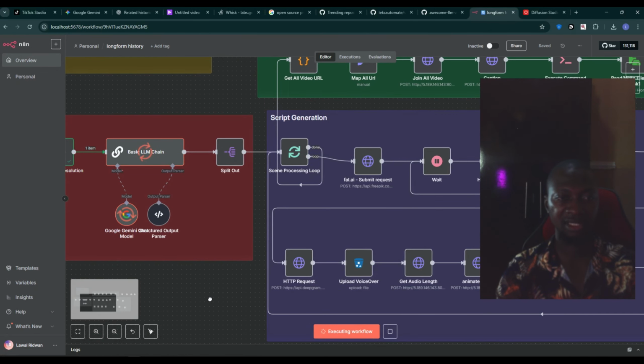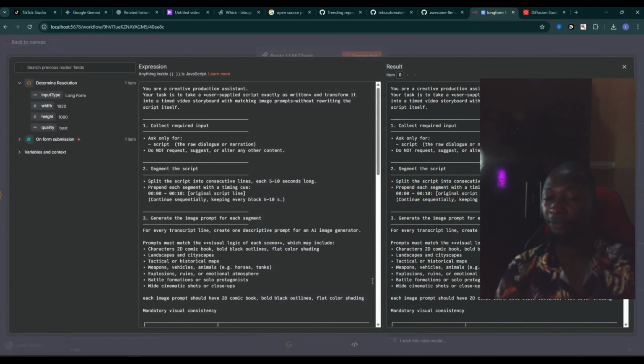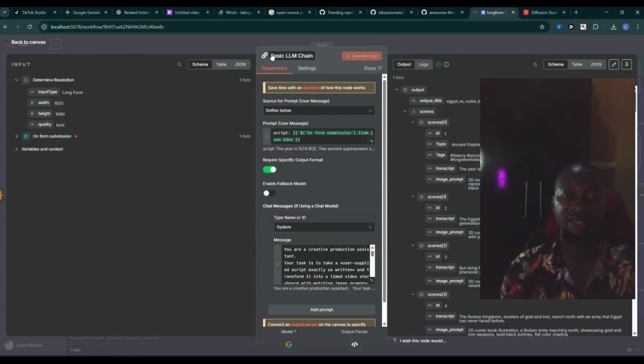So the first thing for this thing is to generate the scene, and it's going to use that scene to create the image prompt. And each scene should be 5 to 10 seconds long. Okay, so that means based on the story, it's going to copy a 5 to 10 second section of each story and use it to generate the prompt. As you can see, let me drag this thing up.